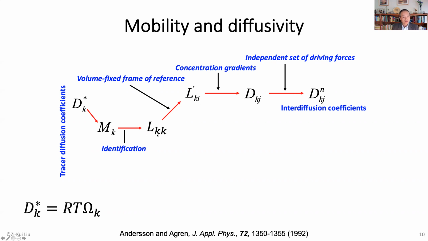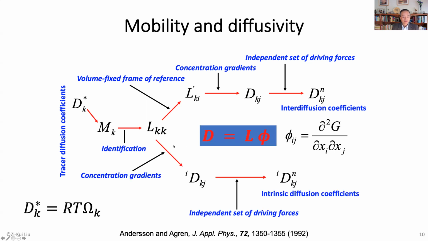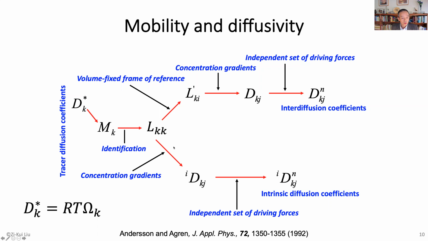However, we can also change directly from this one to the concentration gradient instead of changing the frame of reference. If you do that, you will get another diffusivity. We call it the intrinsic diffusivity. Again, you change to the independent set of driving forces, and then you get a reduced intrinsic diffusion coefficient.